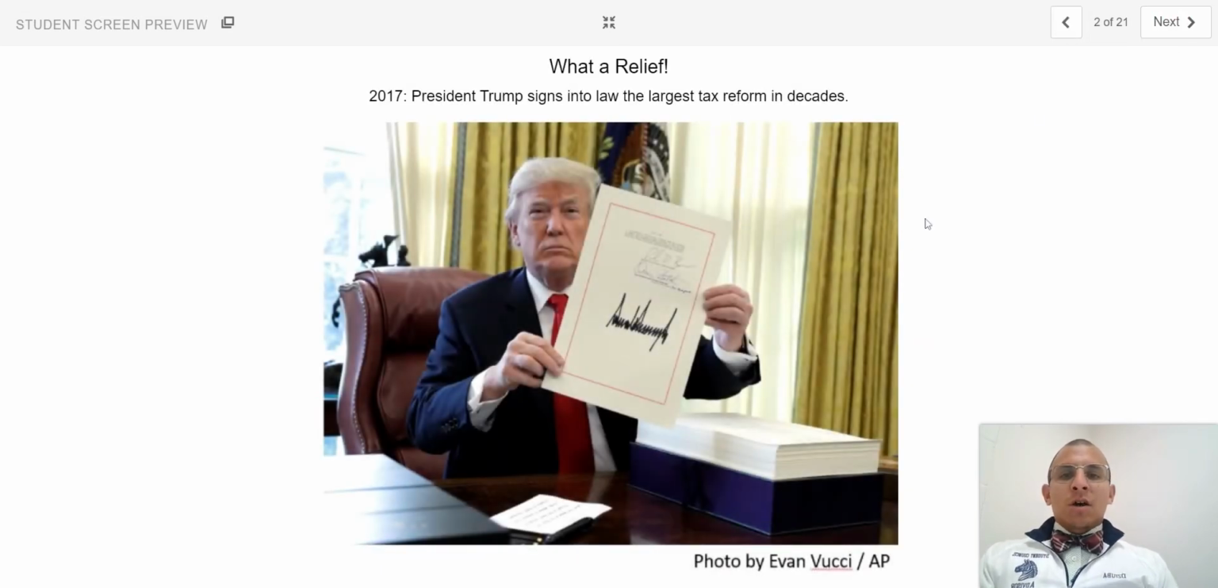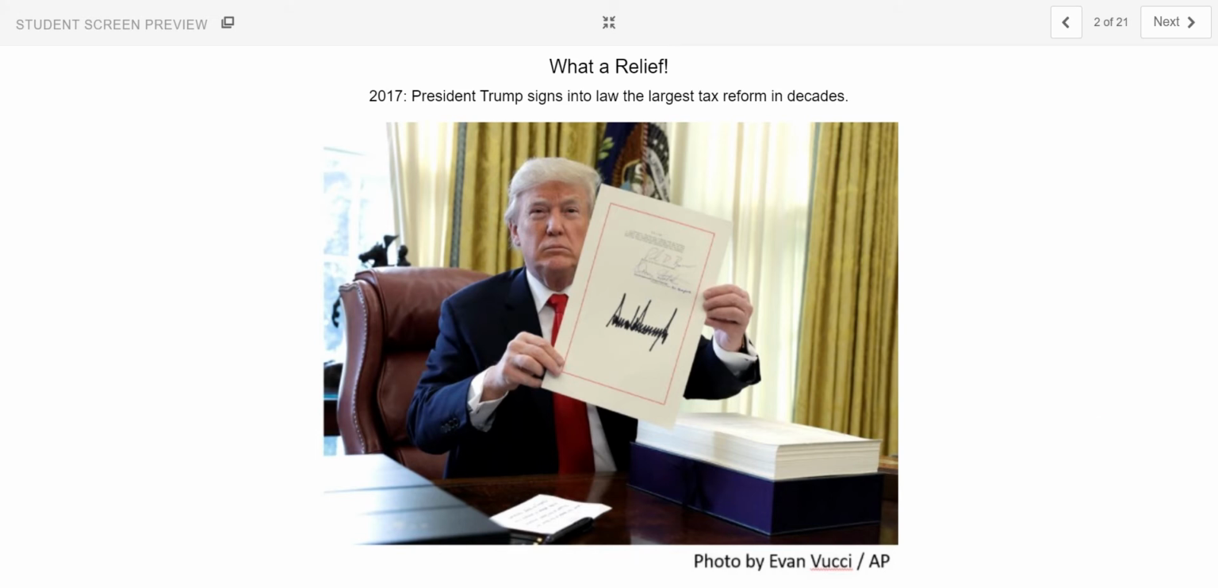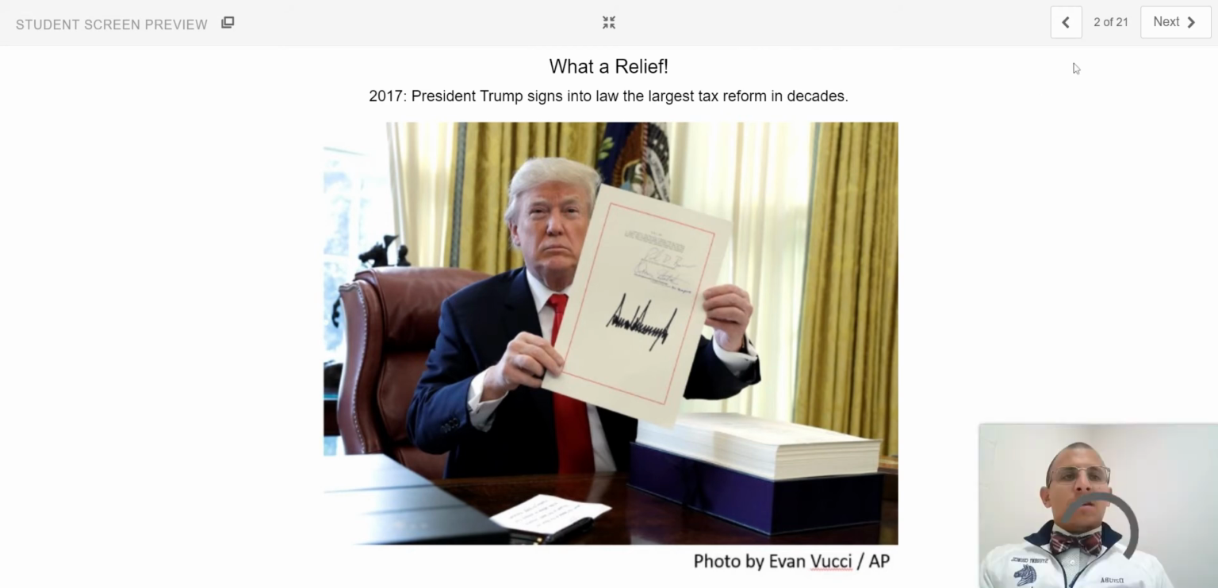emphasis of today's lesson. So, back in 2017, our fearless president, Donald Trump, signed into law the largest tax reform in decades. And you might be wondering what this has to do with statistics and box plots. Stay tuned.